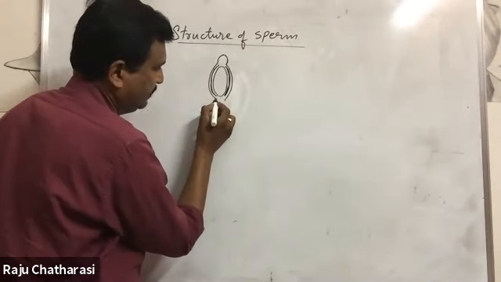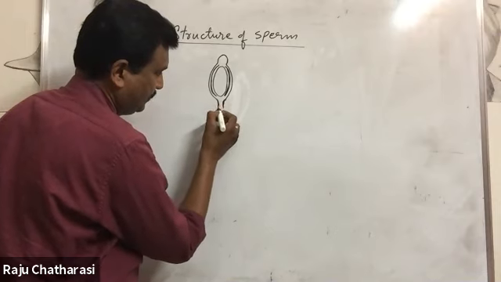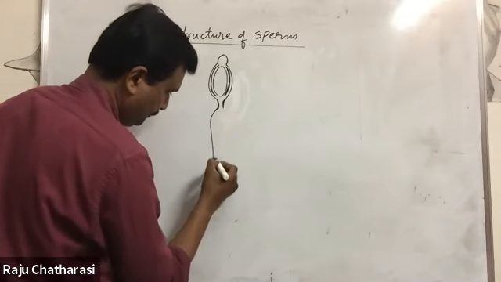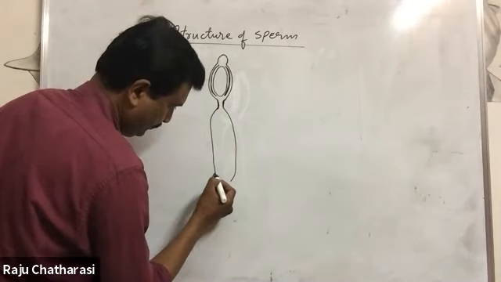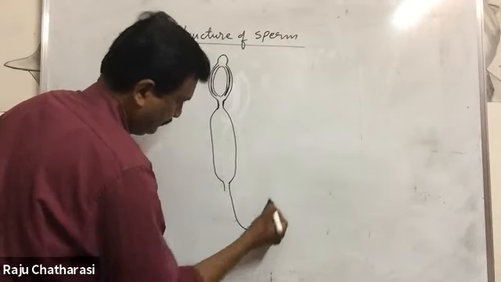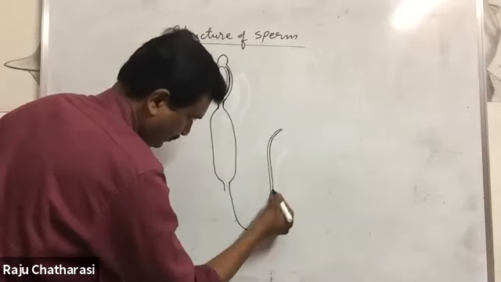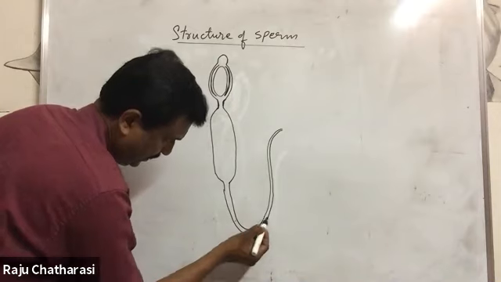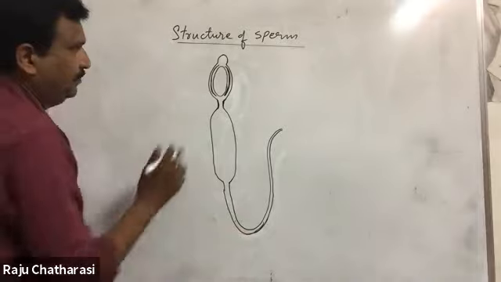Here this is middle piece, neck, and this is the middle piece. This is tail. So this is the structure of sperm.